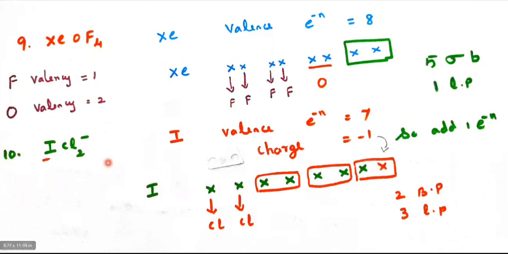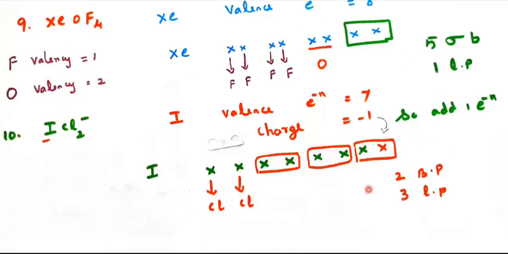Here there are only 2 chlorines. The 2 chlorines are combined with the iodine. So we got 2 bond pairs and 1 lone pair, second lone pair and third lone pair. 3 lone pairs of electrons are there.